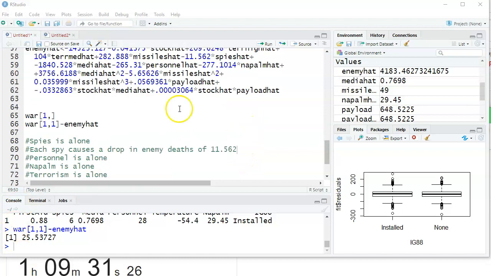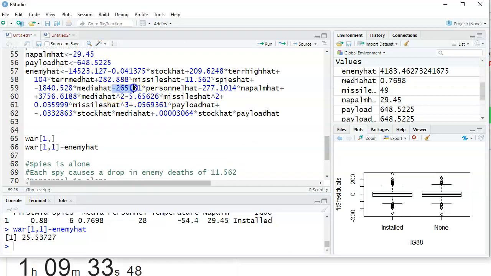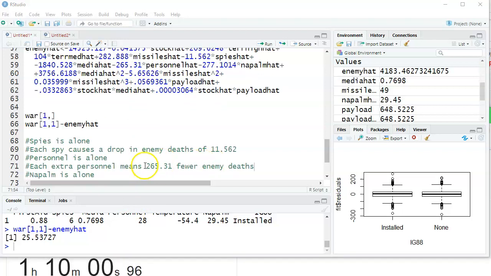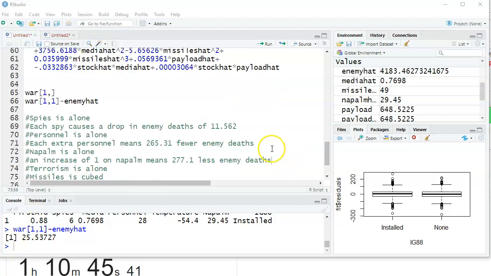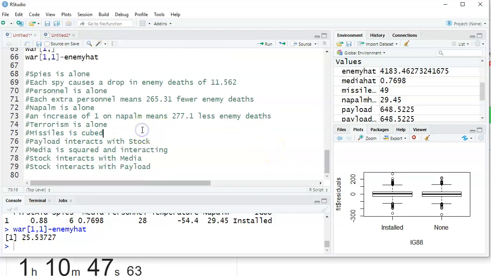They aren't working. And it looks like personnel has a similar problem, this negative 265.31. Again, just a sentence. Don't use personnel. Napalm is also negative. So looks like spies, personnel, and napalm are all bad ideas.